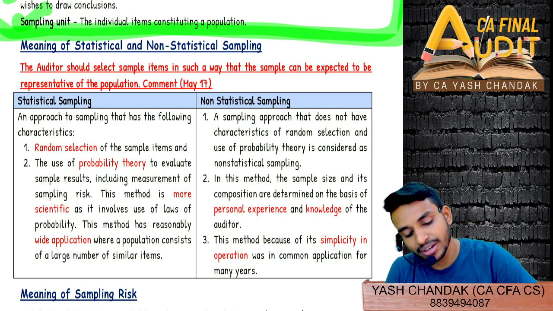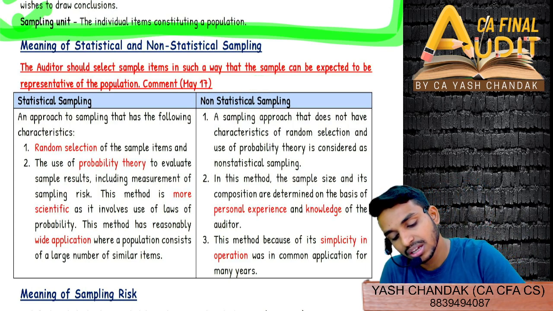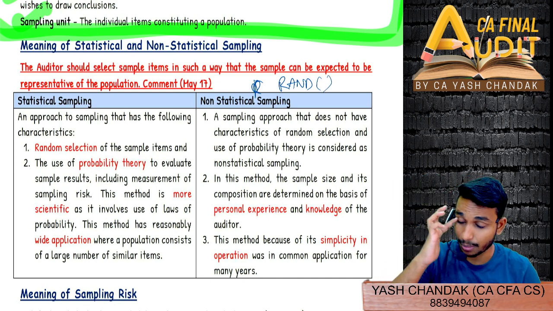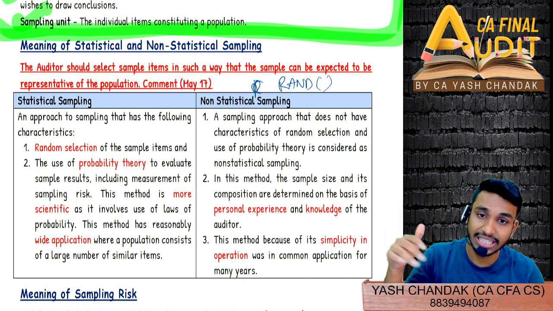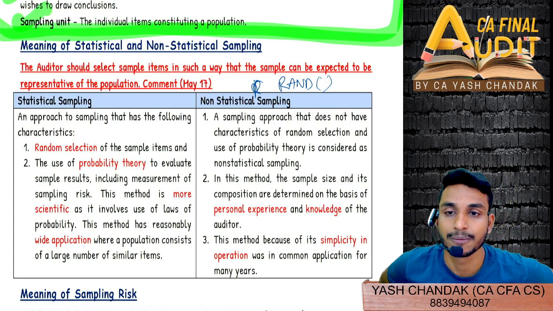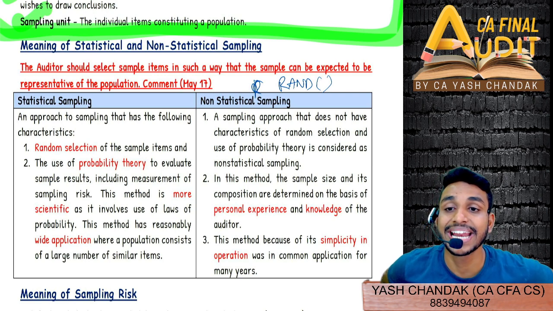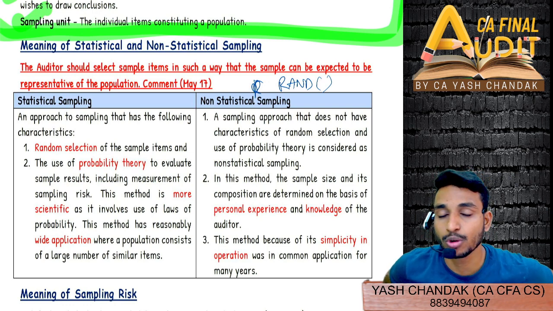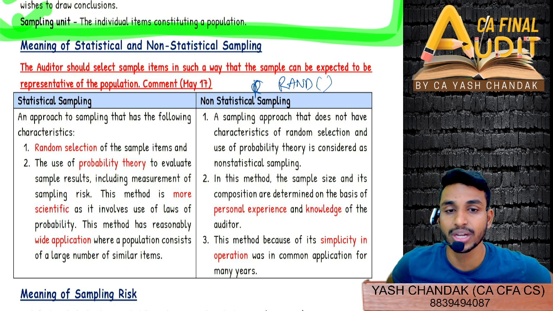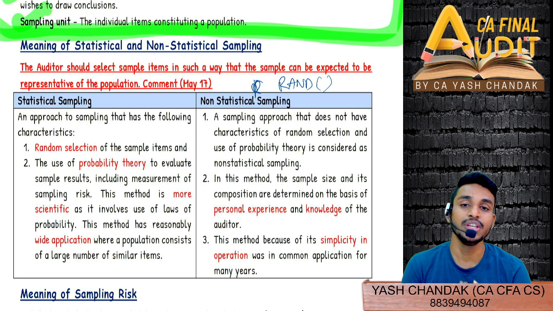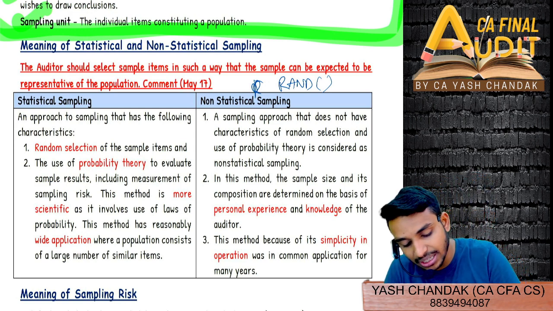Random means what? Have you ever applied the formula =RAND in Excel or even in Word? If you type RAND and open and close brackets, it will directly give you random numbers in the case of Excel. So you will see that random selection of sample items can happen. The RAND function is always used in Excel, in any formula that you want to calculate, or in predictive modeling. Then these are random selections.